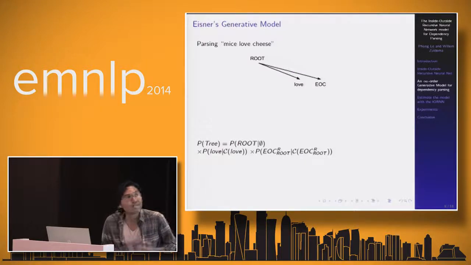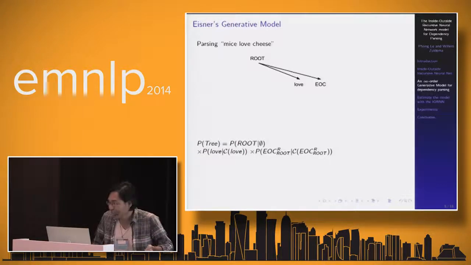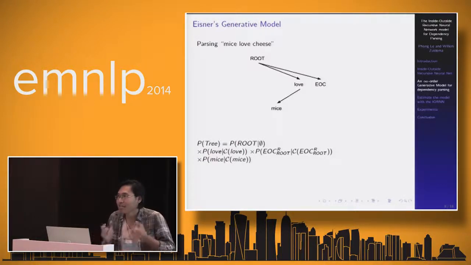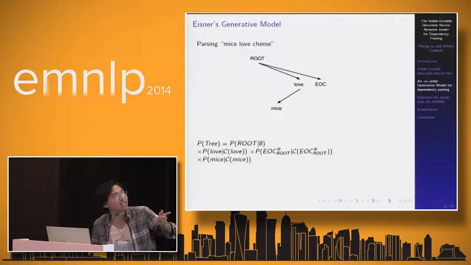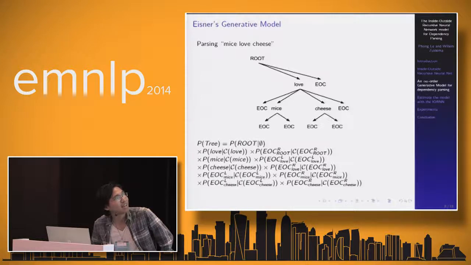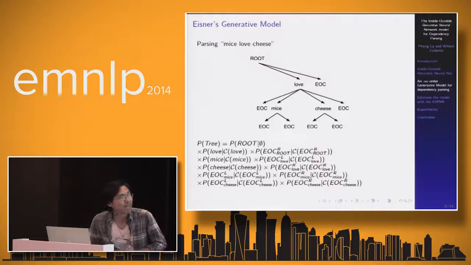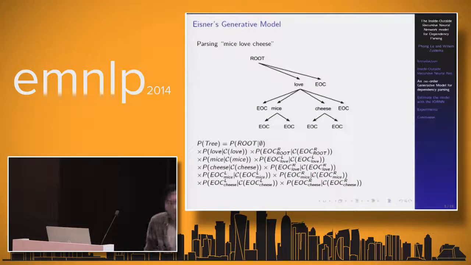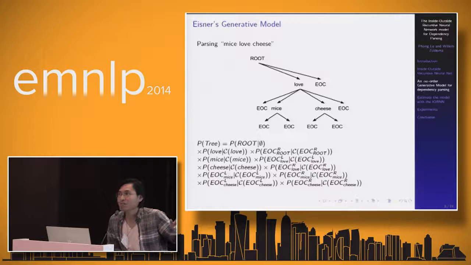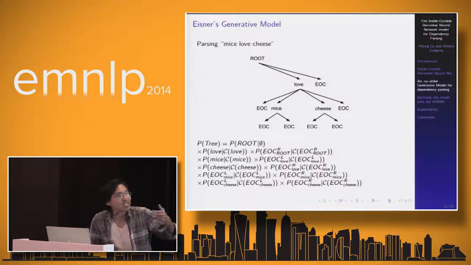And then we generate the token end of children. We are told that we should stop the generation story here and turn to generate dependents for the token love. We generate the right dependents for the token love, and left dependents, until we cannot generate any dependents. And here you can see, this formula computes the probability of generating a tree.